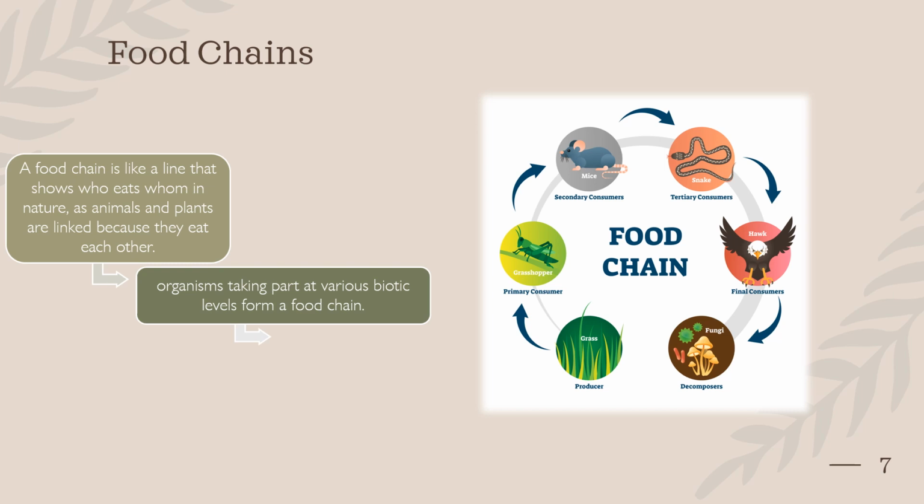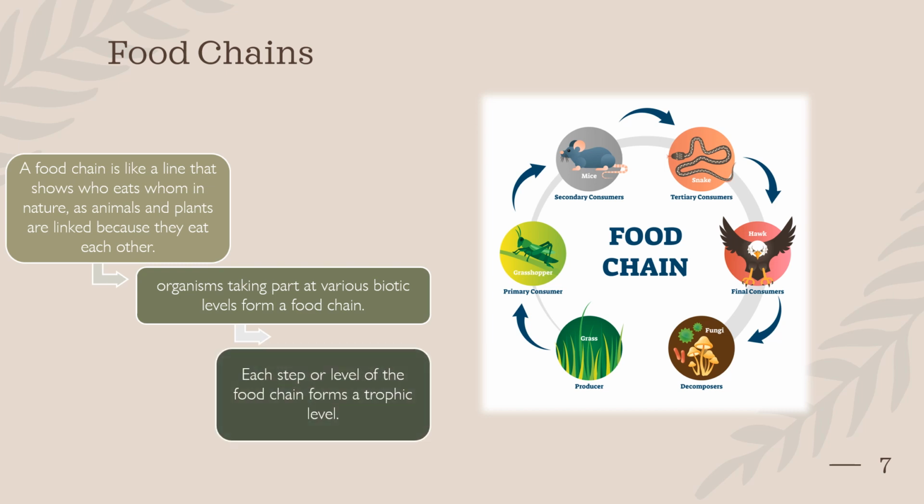The organisms taking part at various biotic levels form a food chain. Different biotic levels are there. In all the biotic levels, there should be a food chain, otherwise they cannot exist. Each level of the food chain forms a trophic level.